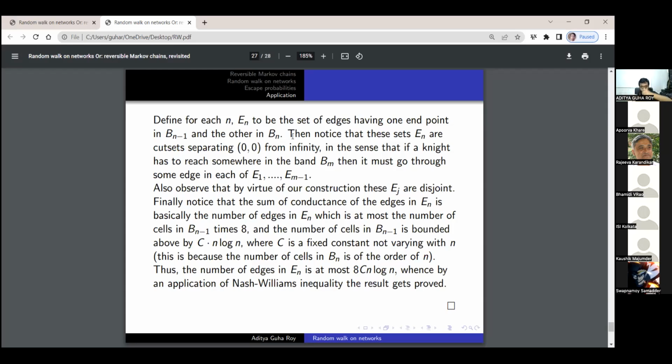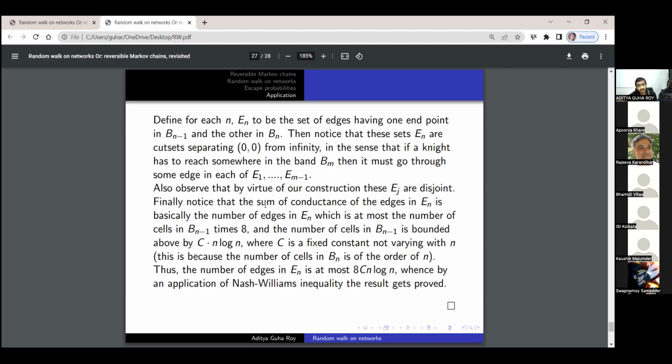So it's like the knight moves from Bn minus 1 to Bn by passing through this cut set En. Then notice that these Ens are cut sets separating 0, 0 from infinity, in the sense that if a knight has to reach the band Bm starting at 0, 0, then it has to go through one of the edges in each of E1 to Em minus 1. And also observe that by virtue of construction, the Ej are disjoint, because their endpoint sets are disjoint, because the Bj are disjoint.